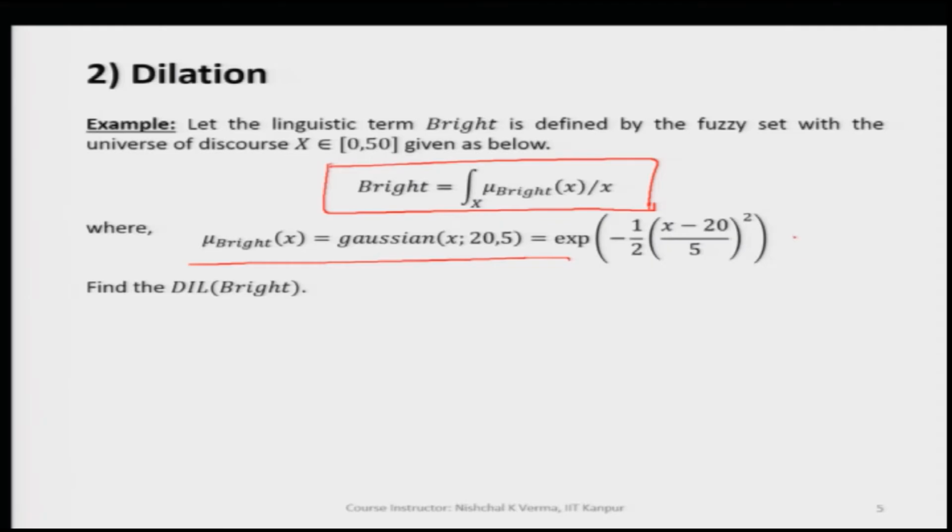So, this is the continuous membership function, and it is used to represent the continuous fuzzy set.